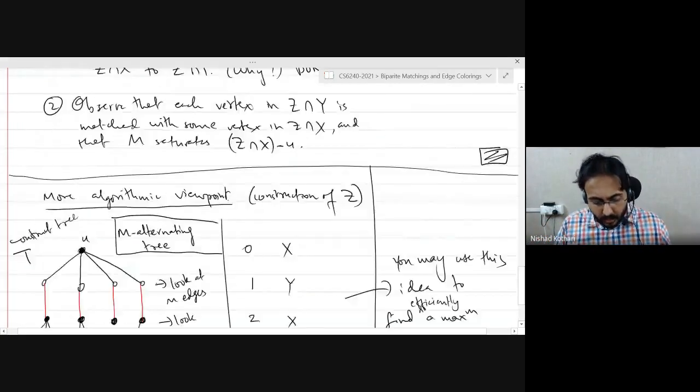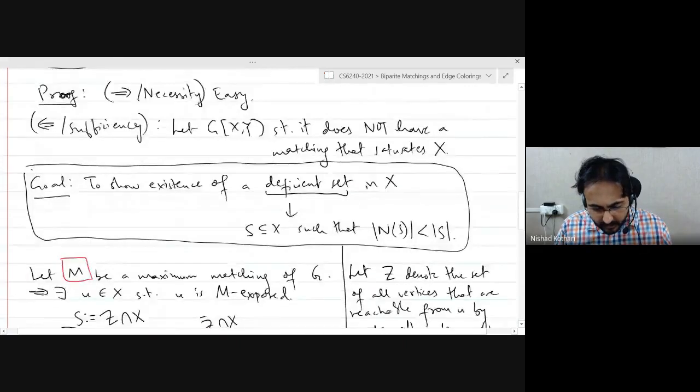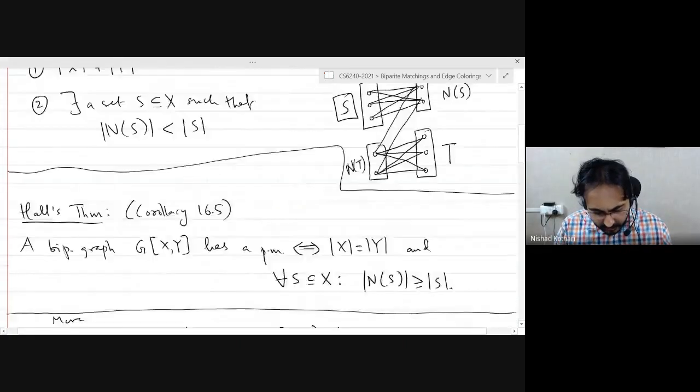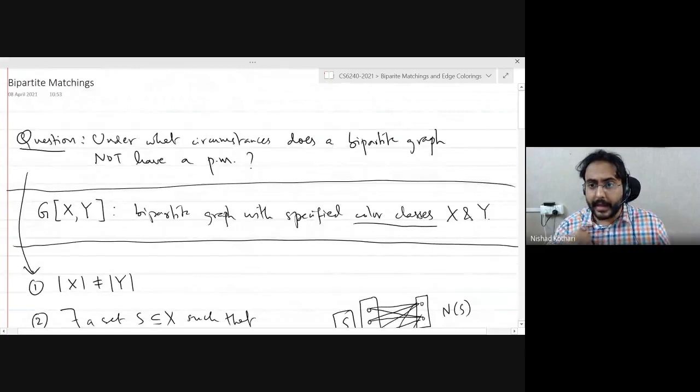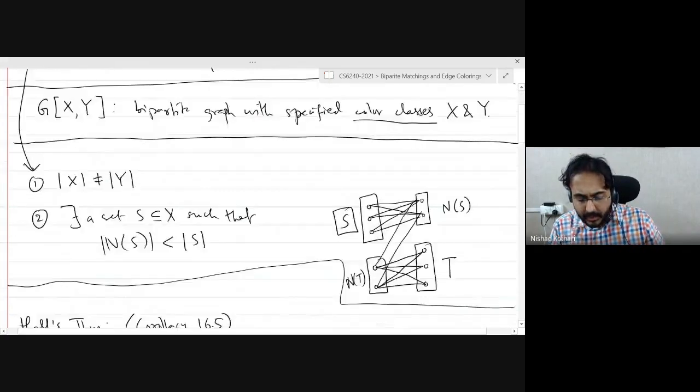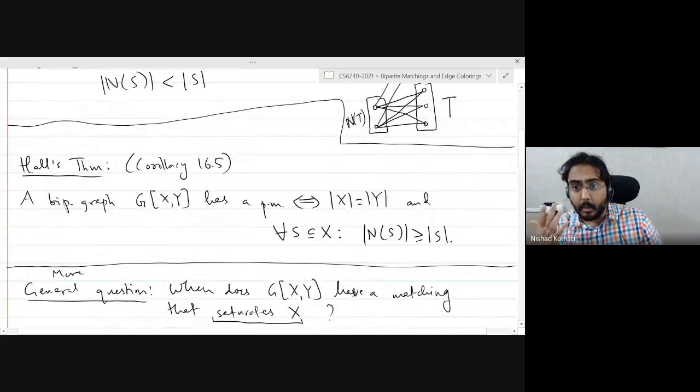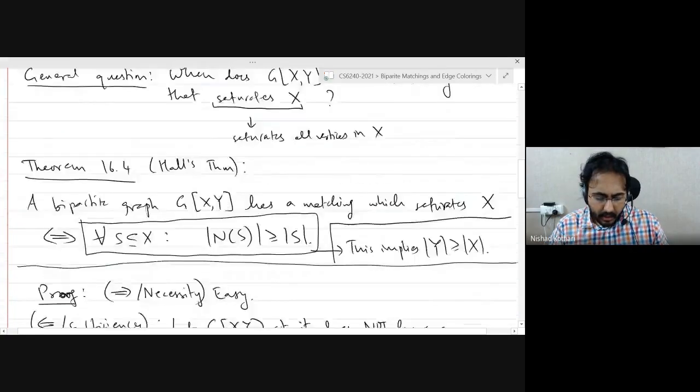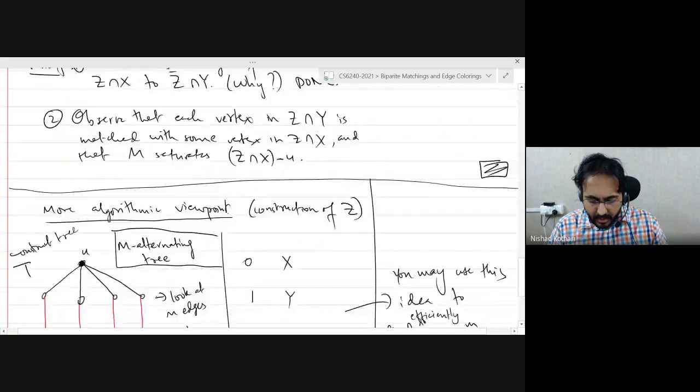All right, so we have answered our original question. We know exactly when a bipartite graph has a perfect matching. In fact, we have answered something more general. We know exactly when a bipartite graph has a matching that saturates one color class or the other color class, right? Great.